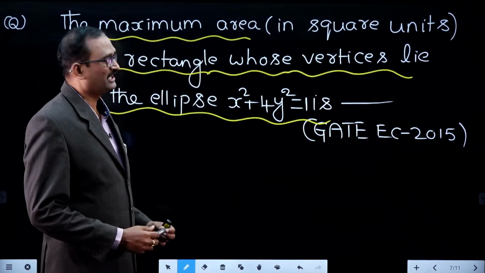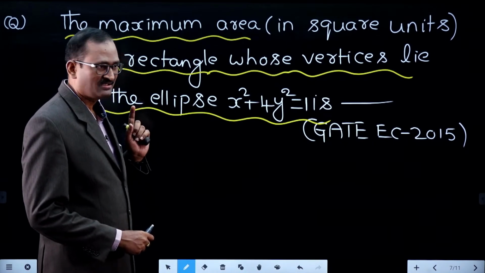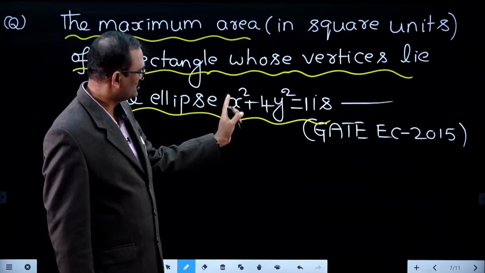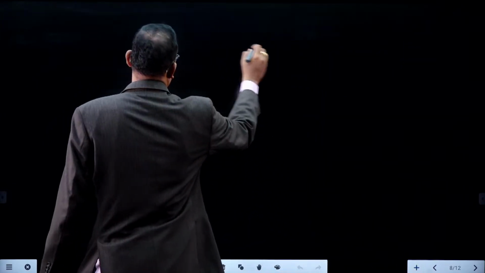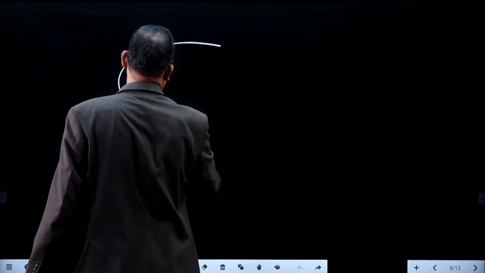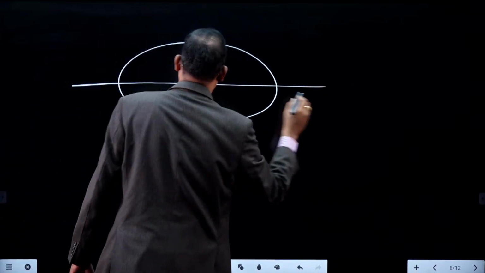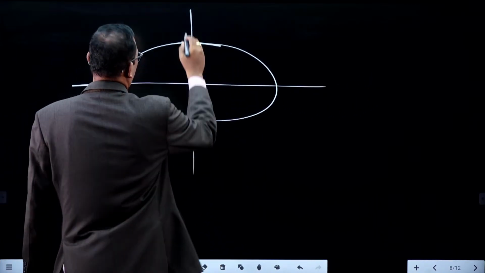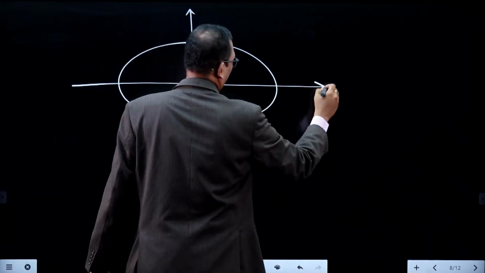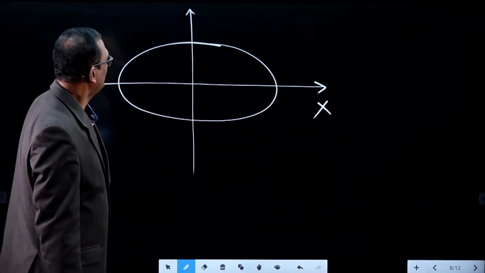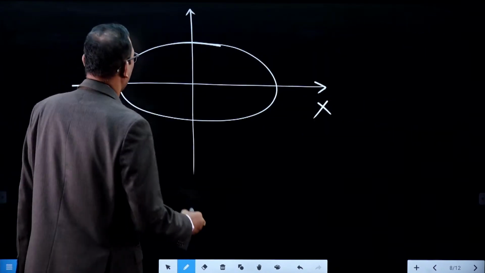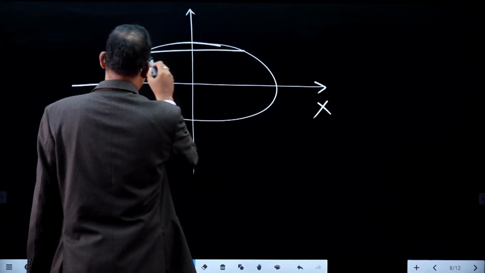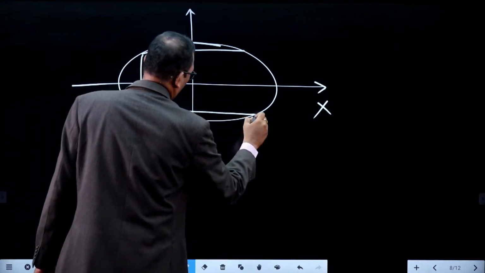Do you know where the ellipse touches the x-axis? Put y equal to 0. So x square equal to 1, x equal to plus minus 1. So first of all, this is the ellipse, with the x-axis and y-axis. What did they say? Find the maximum area of a rectangle whose vertices lie on the ellipse.